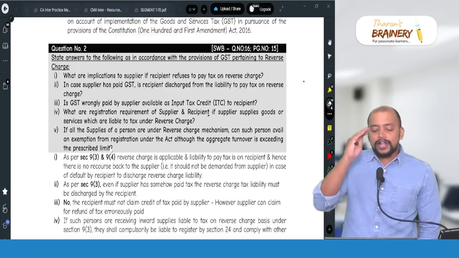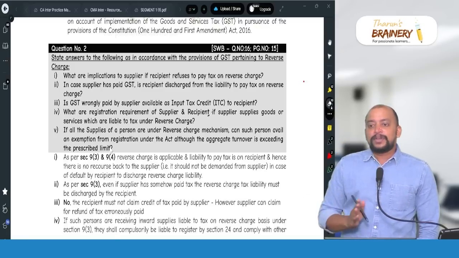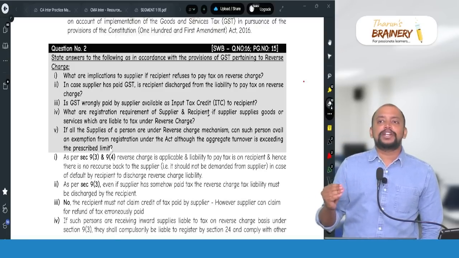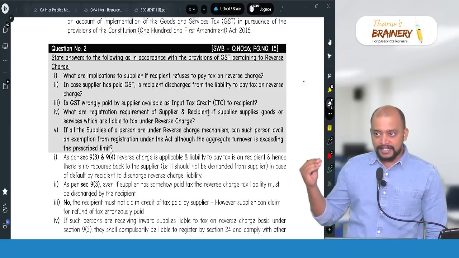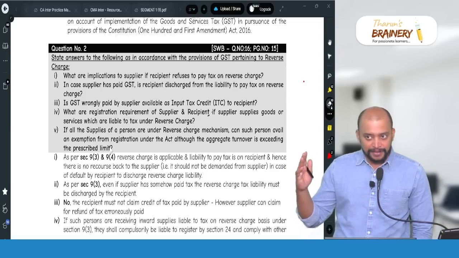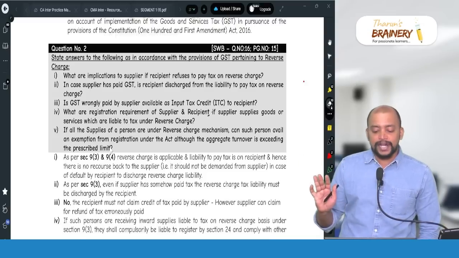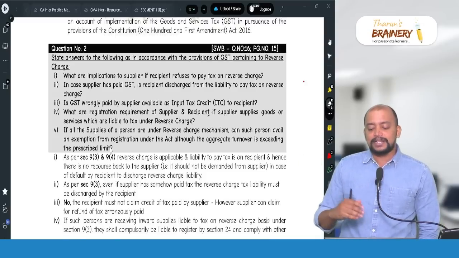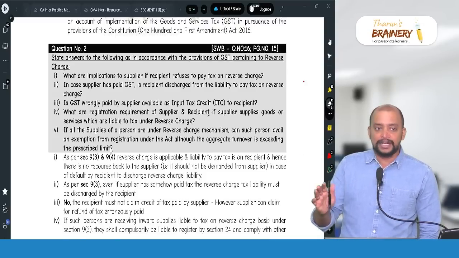There is no consequence to the supplier, because once it is reverse charge, the liability to pay GST to the government is on the recipient. If the recipient has not paid any GST to the government, there is no consequence to the supplier, and supplier is not required to discharge the liability.